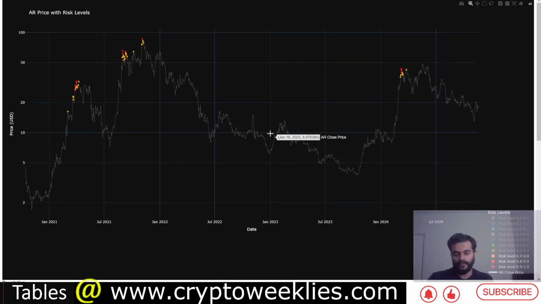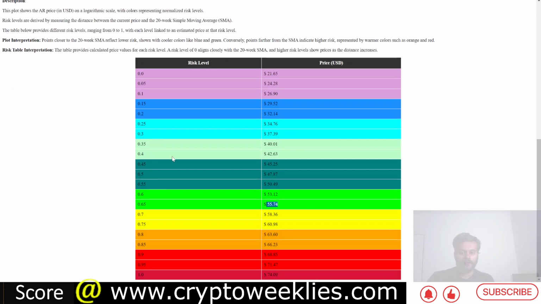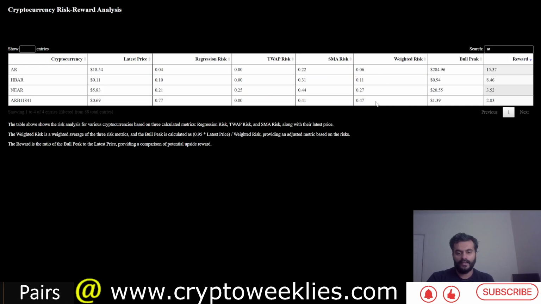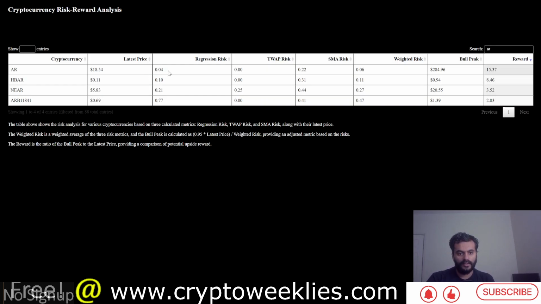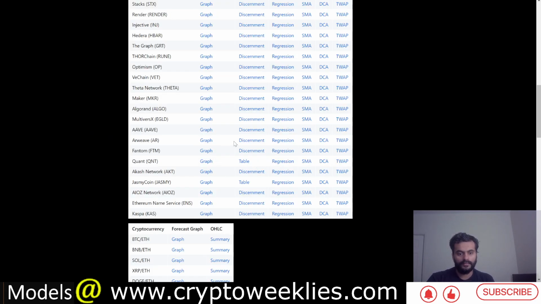Again, if the simple moving average goes up with time as the price rallies, these valuations can also rise by about 20 to 40% from here. Now that we have covered the SMA model, the second model that we will cover is the regression risk model, which is called the DCA model over here. Per this model, the risk is at around 4% for Arweave accumulation.